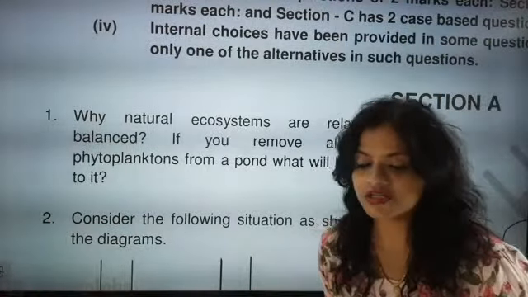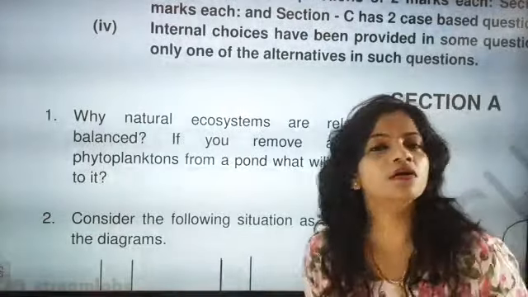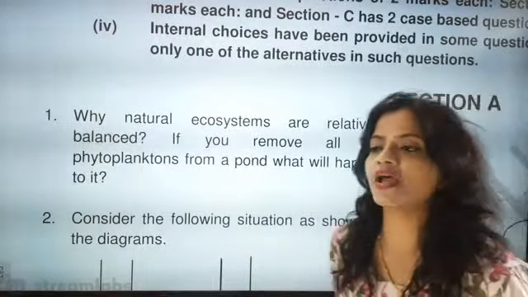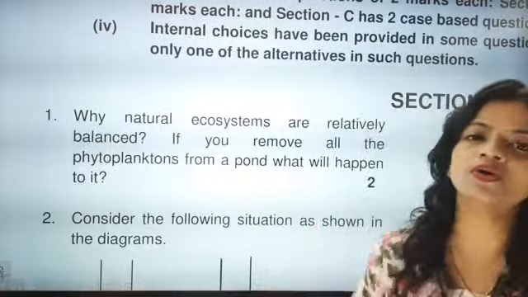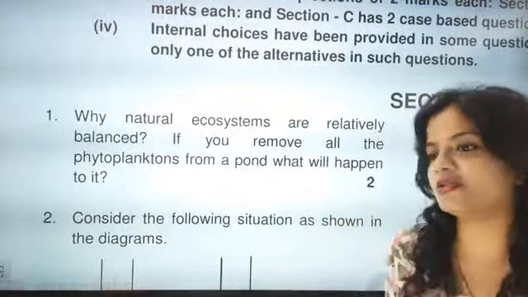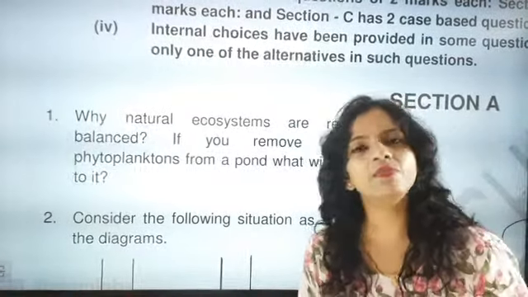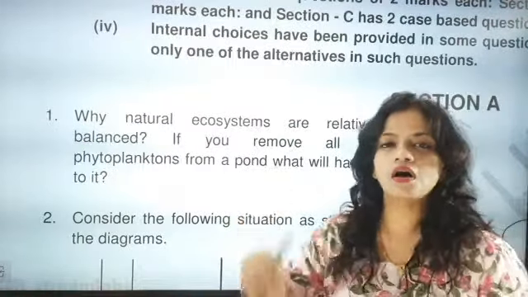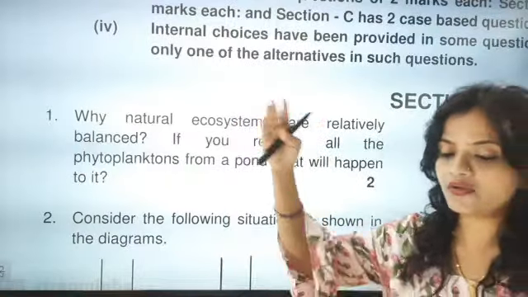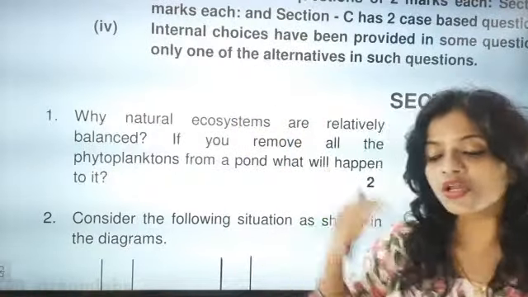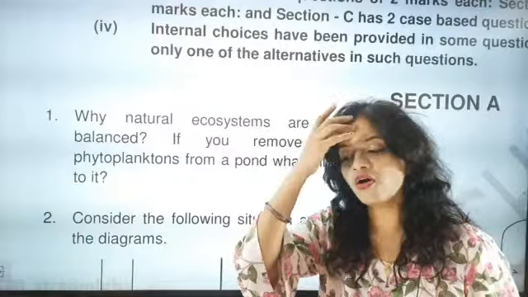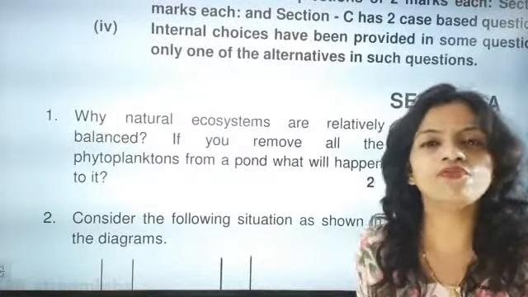For the first question's answer, you know that a natural ecosystem comprises of small or big ecosystems, and it is relatively balanced. The reason behind it is that all these small organisms are eaten by the bigger ones. So there is always a lower level to a higher level, and there is a unique way of following the levels.